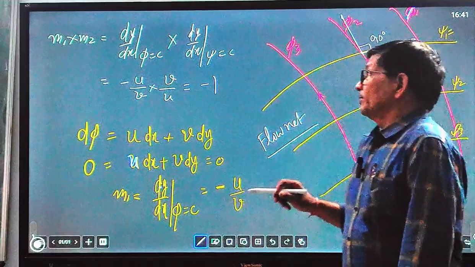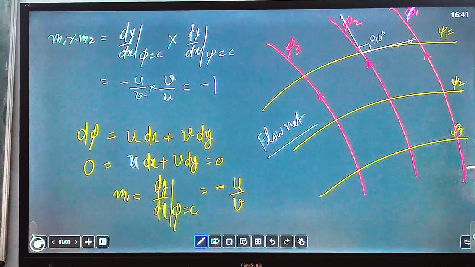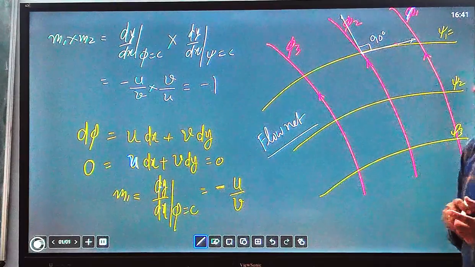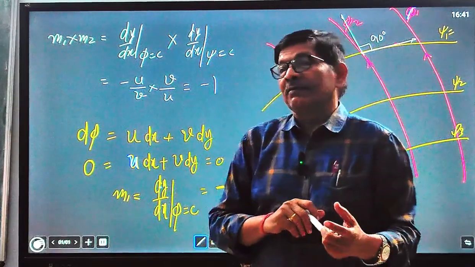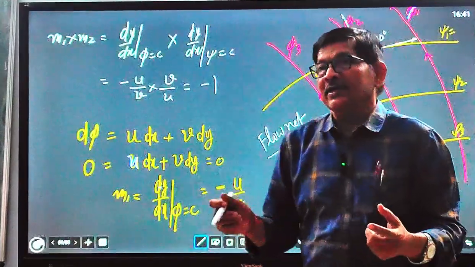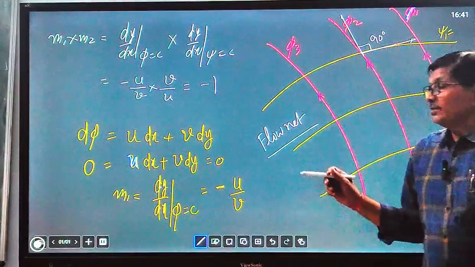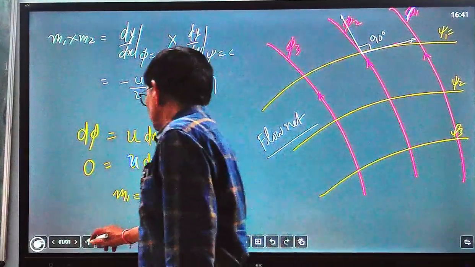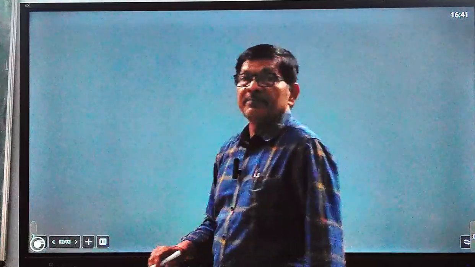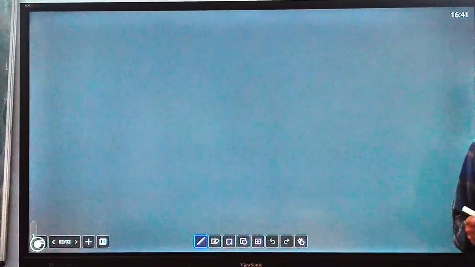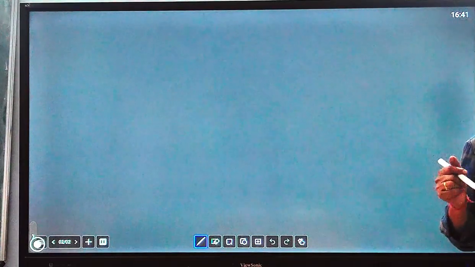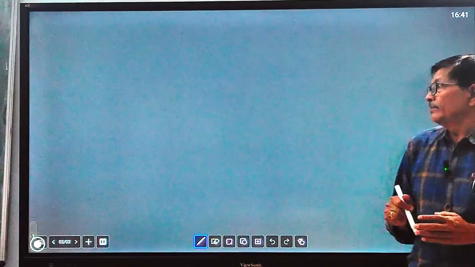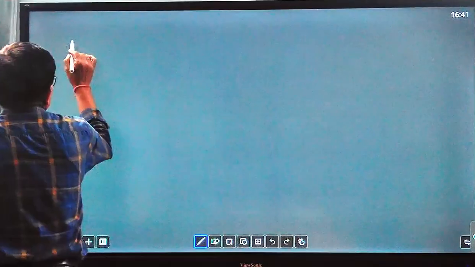This significance we can discuss here by solving a problem. Given a value of psi, we can find phi, and from phi to psi. Let us solve one example to make our concept more clear: how phi and psi are interrelated, and what the physical significance of psi and phi is.